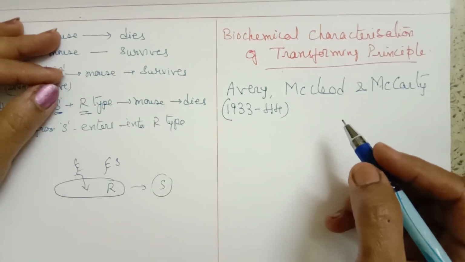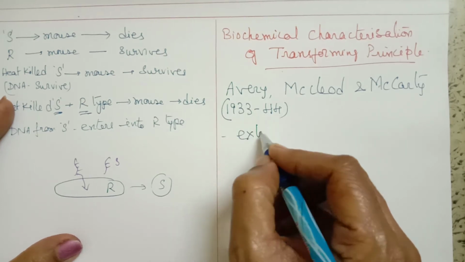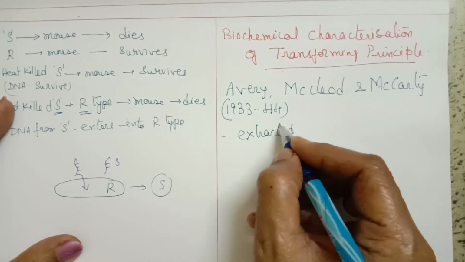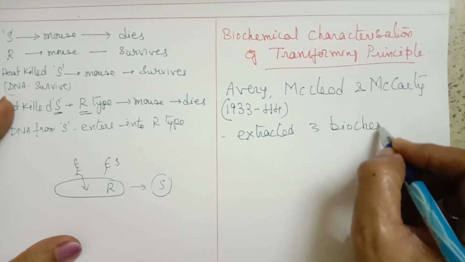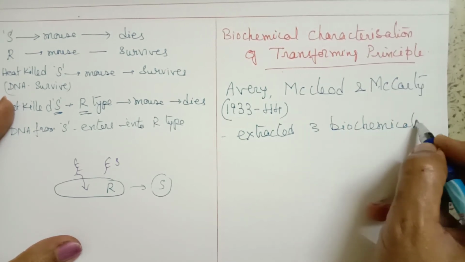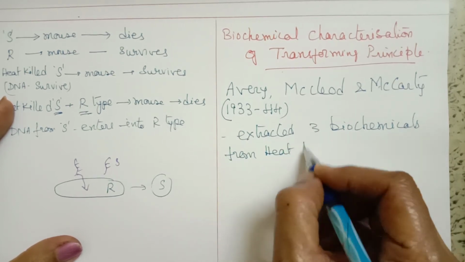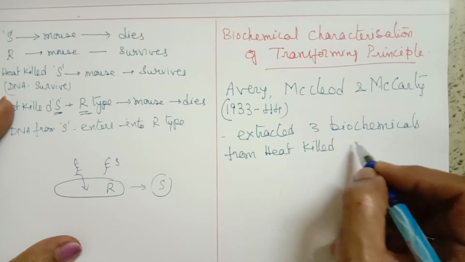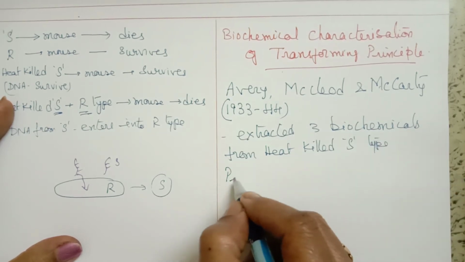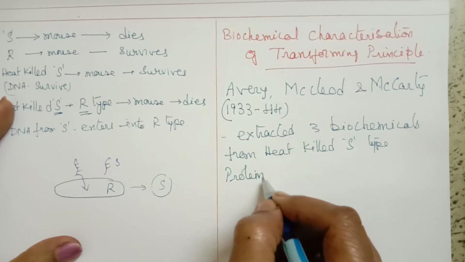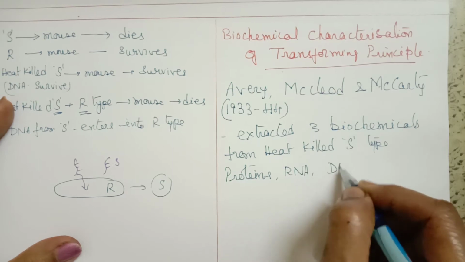Here they extracted three biochemicals from heat killed S type. What are those three biochemicals? Isolated were proteins, RNA and DNA.